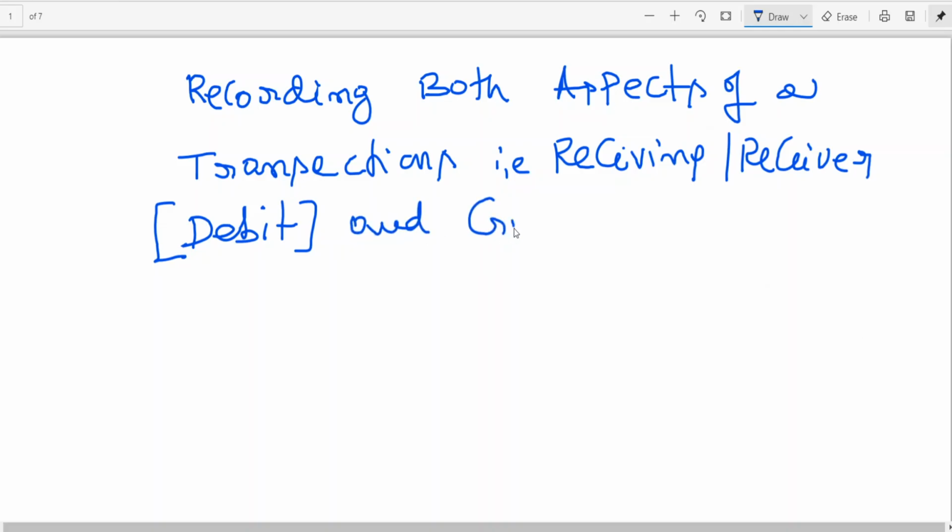and giving, giver, in future it is called credit.